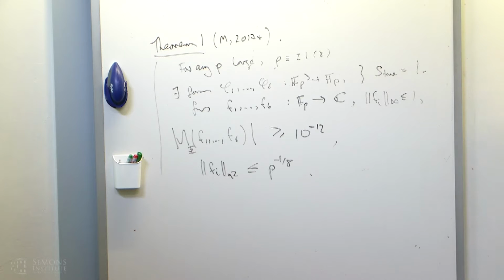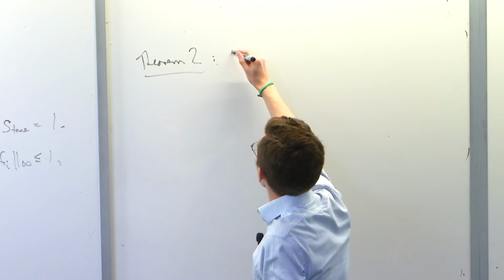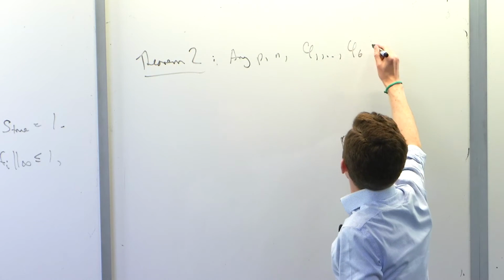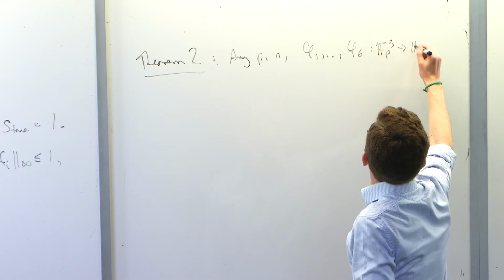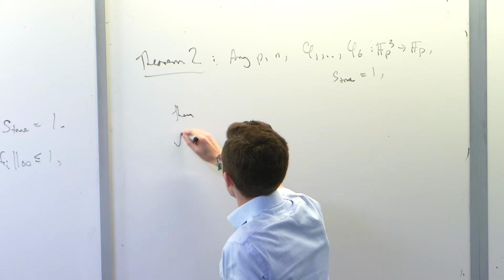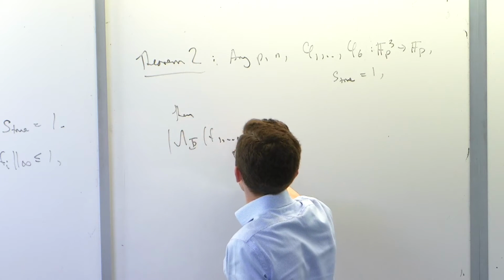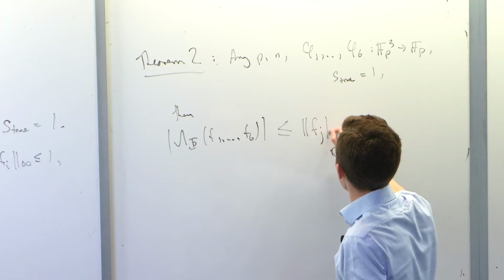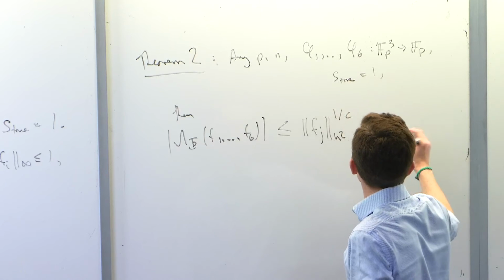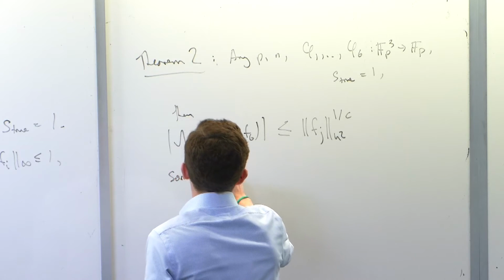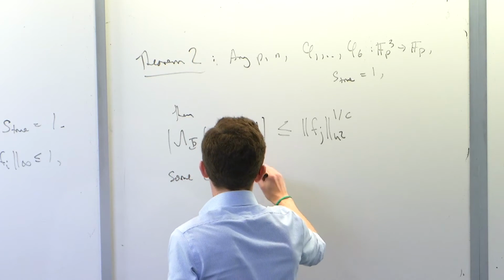So theorem 2 says, in this setting, for any p and any n, and these 6 forms, if the true complexity equals 1, then the counting function is bounded by the U2 norm to the 1 over c, for some constant c that depends on phi.